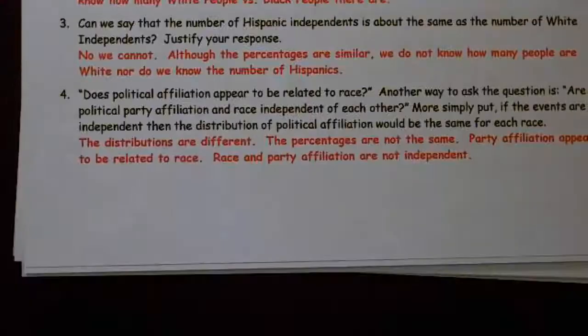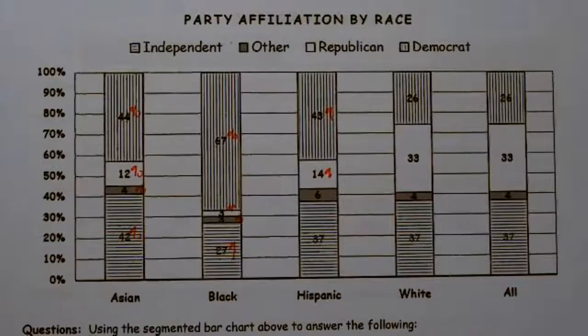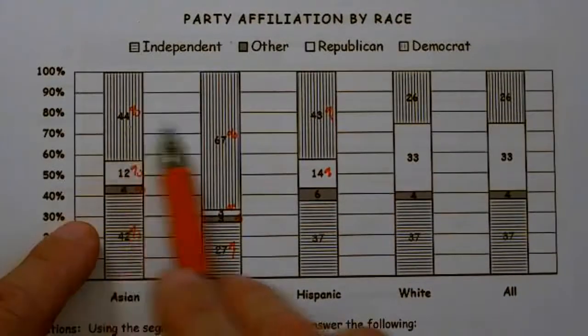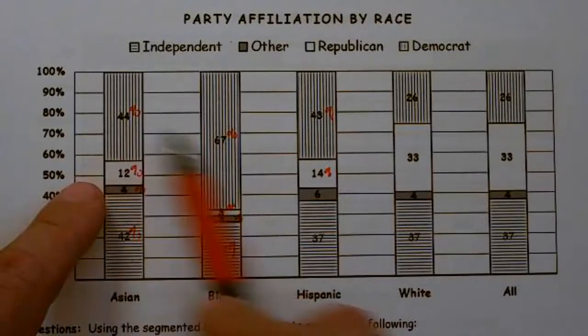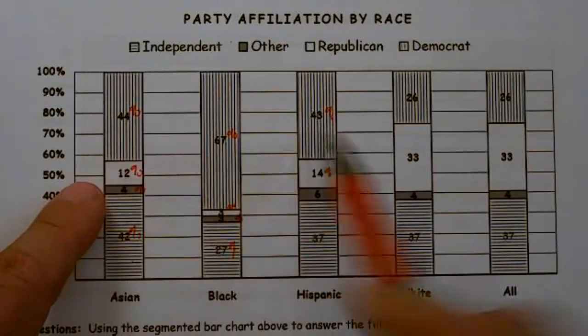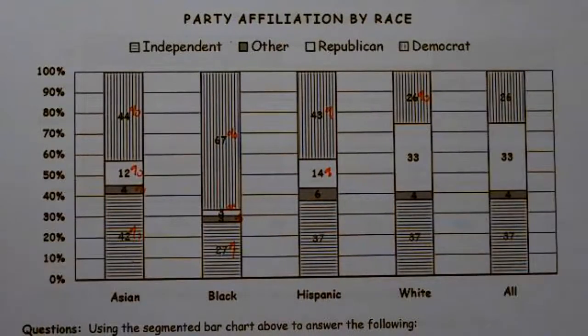So looking at the segmented bar chart, we can see much the same thing. A segmented bar chart shows independence very nicely, because the segments would have had to be exactly the same size. And clearly we have 44%, 67%, 43%, and 26%. So they're not the same, so they don't match, okay?